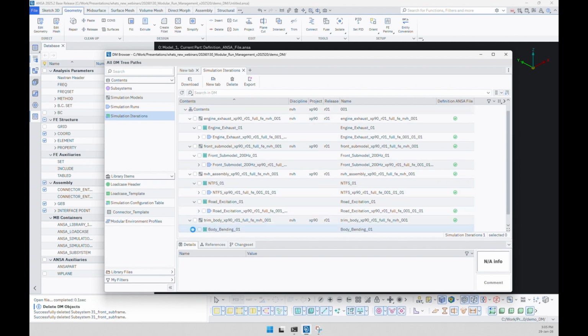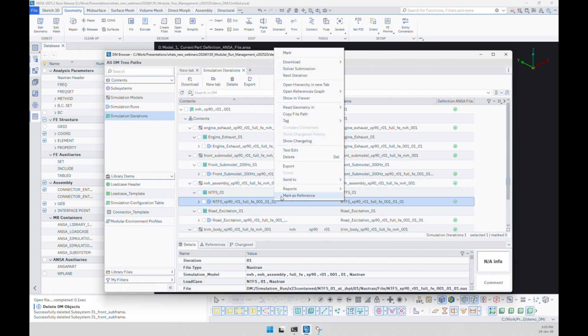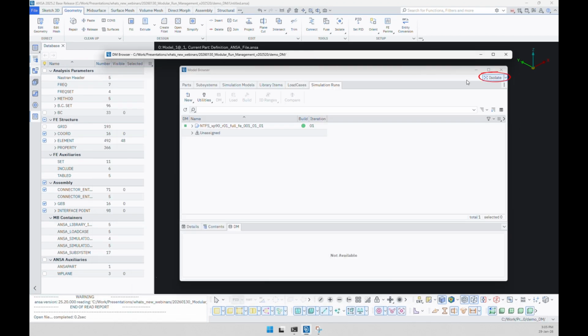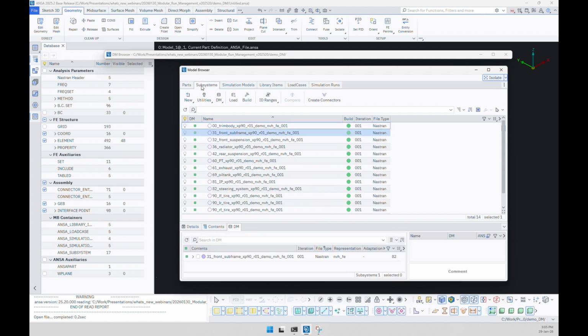Here we see all models and runs saved under simulation iteration 001. When it's time to introduce a change, the analyst can invoke the next iteration action on a simulation run listed under the simulation iteration. The definition file of the simulation iteration is loaded in the model browser, which is launched in isolate mode to display only the run that the analyst selected to perform an iteration on. All other simulation models and runs from the starting run configuration table are hidden, allowing the user to focus on the run of interest. The analyst can modify a subsystem as required.